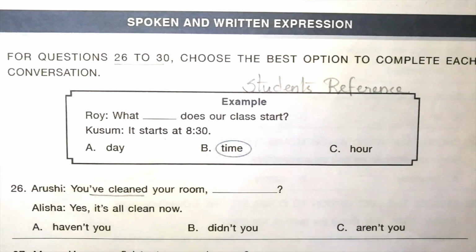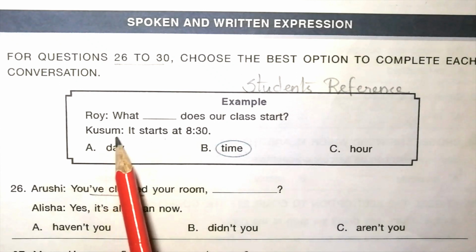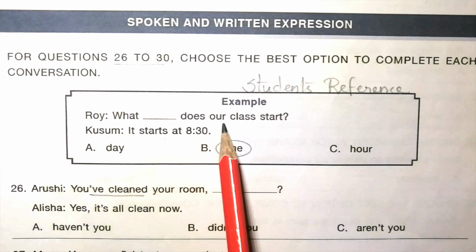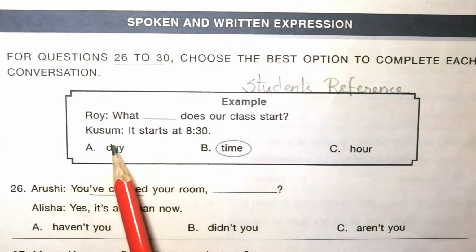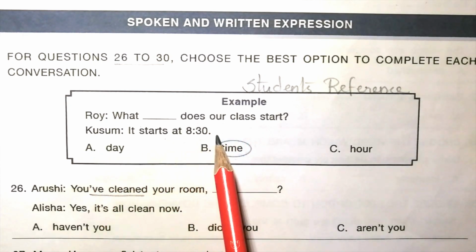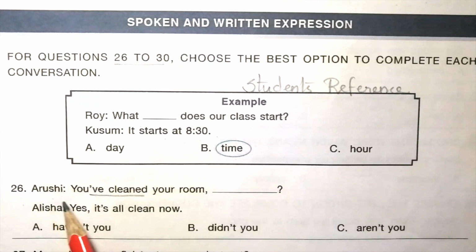Next topic is spoken and written expression. For questions 26 to 30, choose the best option to complete each conversation. Example, Roy: What time does our school start? Kusum: It starts at 8:30. 26. Arushi: You have cleaned your room? Alicia: Dash. Yes, it's all clean now. Haven't you? Didn't you? Aren't you?